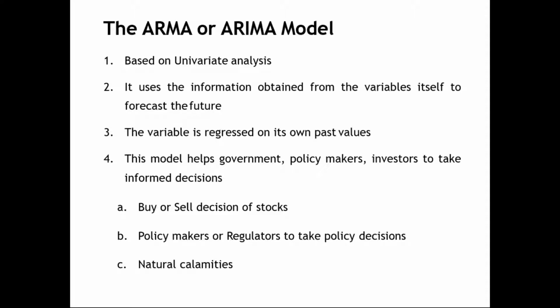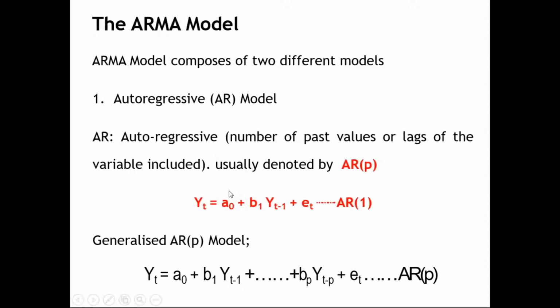When I know there is going to be an increase in COVID cases, as the government, I can take appropriate measures or decisions to control the situation. So this model is used for decision making, though it is for the short run, since it is a very powerful tool.